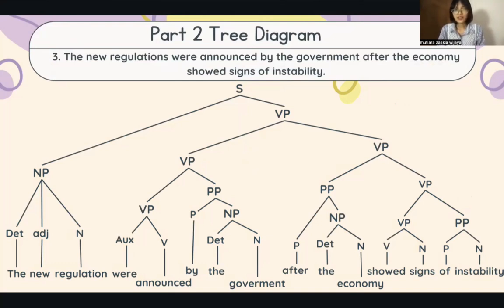By the government is a prepositional phrase because there is a preposition: it is by, the is determiner, government is noun. After the economy is also a prepositional phrase because after is preposition, the is determiner and economy is noun. Showed signs is a verb phrase because showed is verb and signs is noun. Of instability is a prepositional phrase because of is preposition and instability is noun.